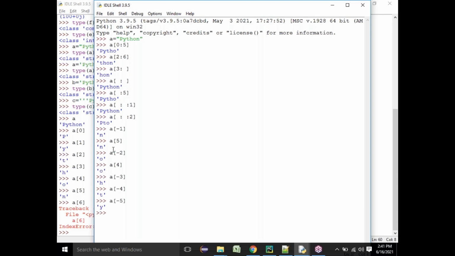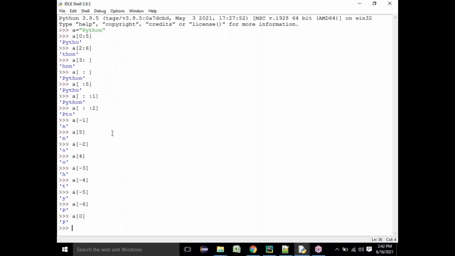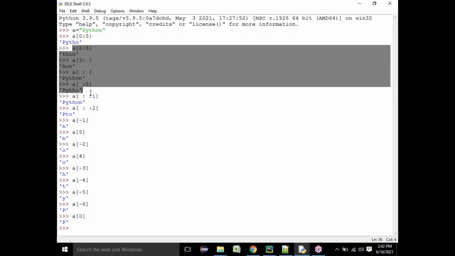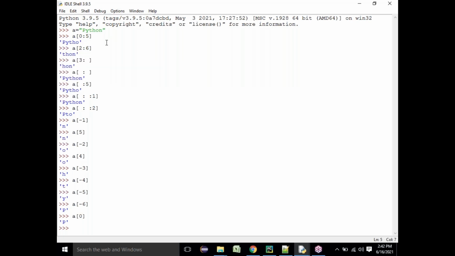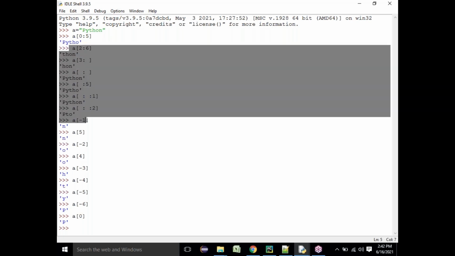You can also say a of -6. So either you can say a of 0 or a of -6. Everything is nothing but the same. So you can read in two ways about the indexing in Python. Similar to the range operation, you can also do it for the negative index, but in a different way you have to do it.